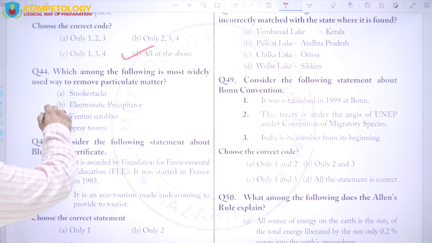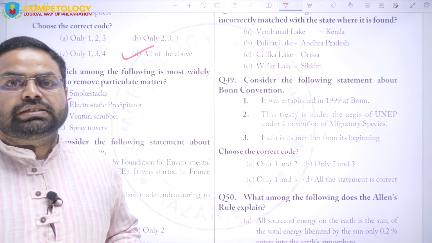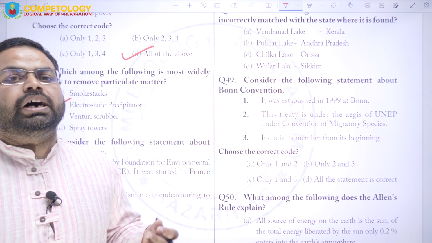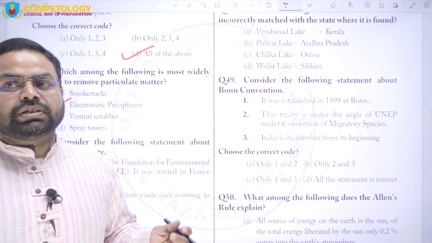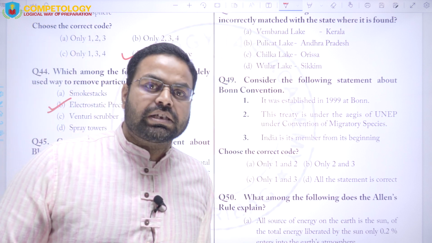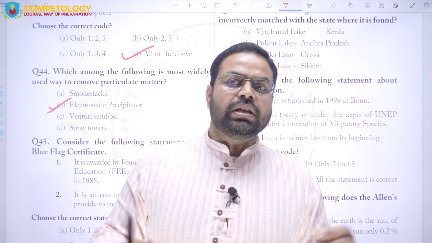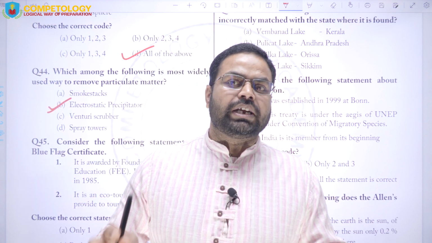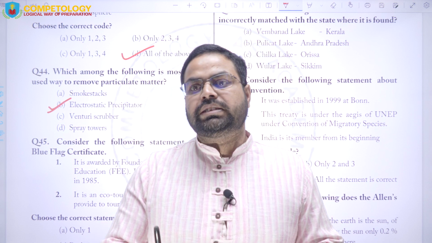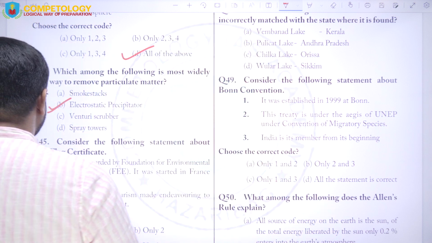So here, the electrostatic precipitator is widely used even in power plants and other industries where there is heavy emission of particulate matter. The government has now made it mandatory to use the ESP, that is the electrostatic precipitator. In there you will find 2 or more rods, and thousands of volts of electricity supply is maintained, and because of that the particulate matter gets charged and thereafter precipitates to the bottom, right? Next is